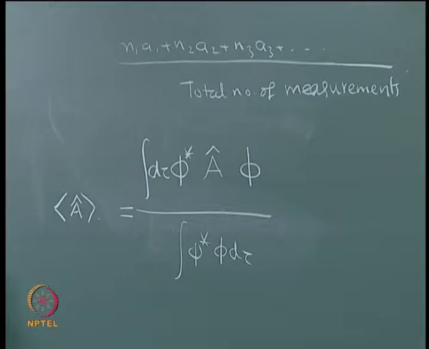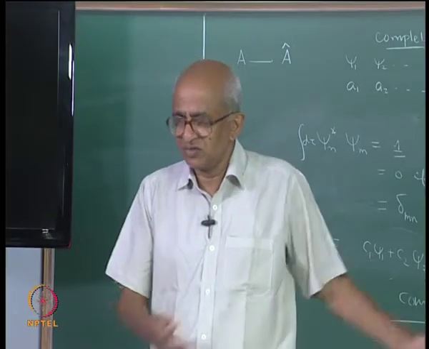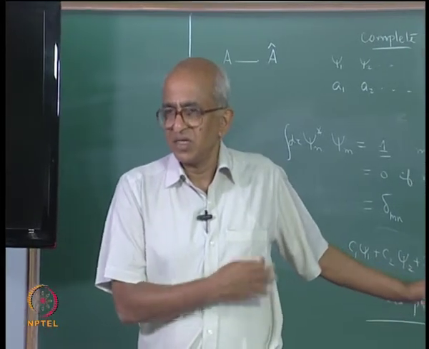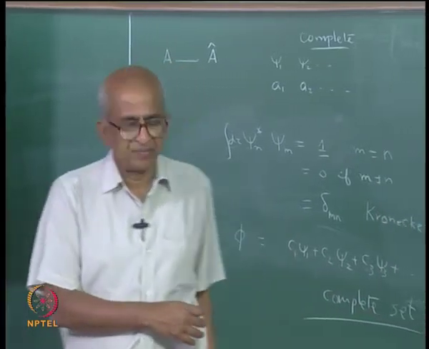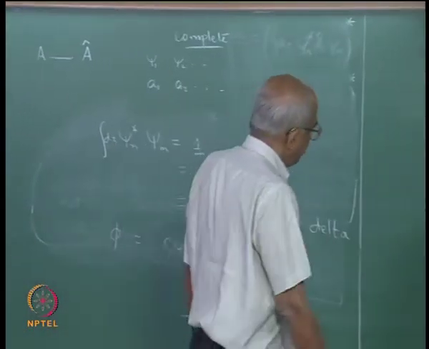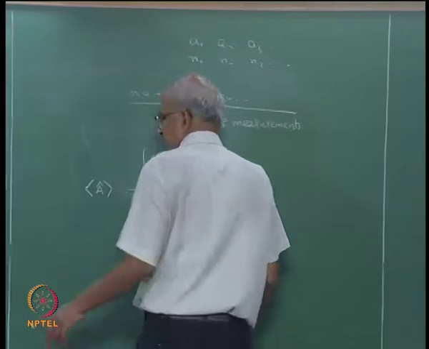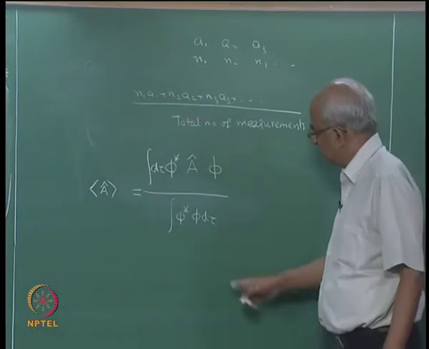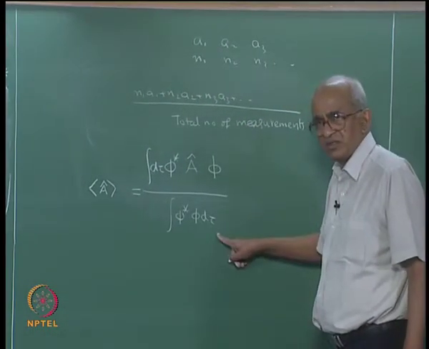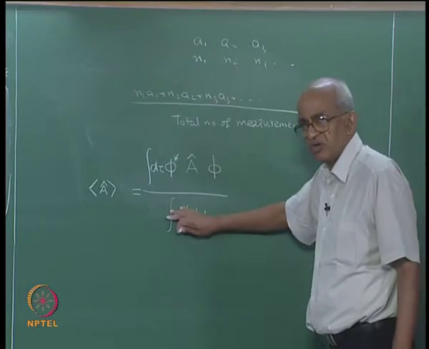So if you know the state function, it is not necessary to do the measurements. You can use the state function and calculate the average, and that is the use of quantum mechanics. You do not have to do the experiment; you can get the same result by doing this calculation. Now, at least for this lecture, I will assume that phi is normalized, so that this integral is equal to 1.